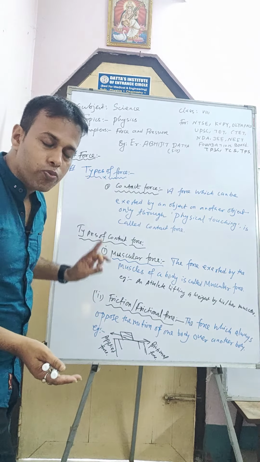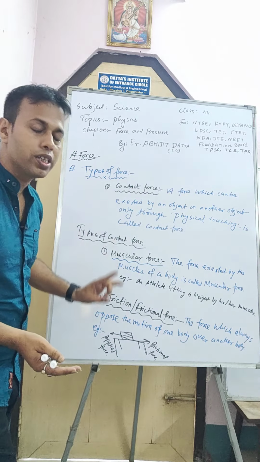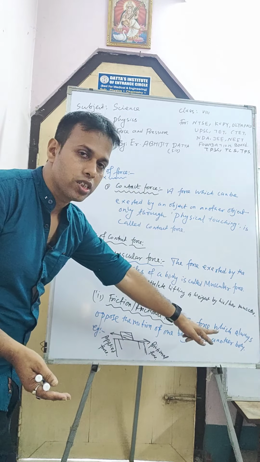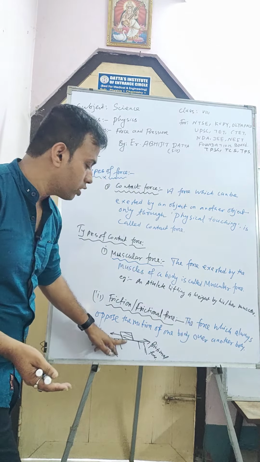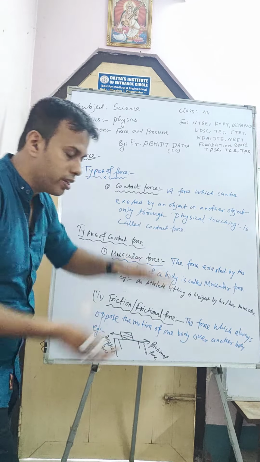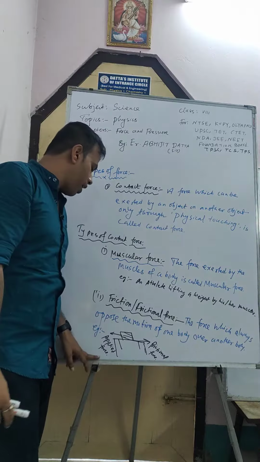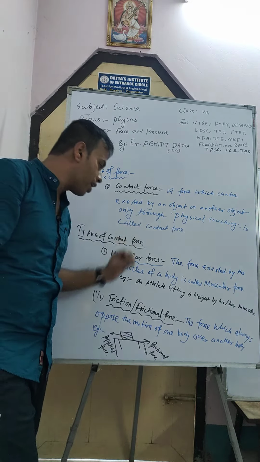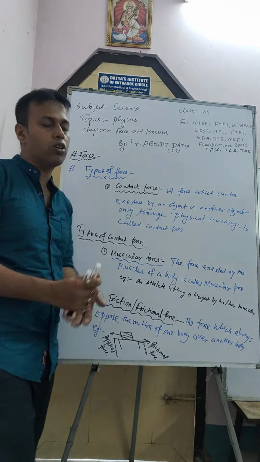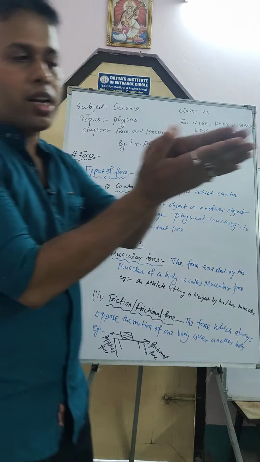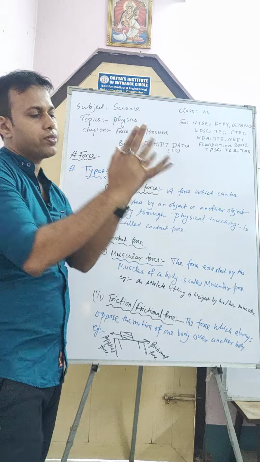Now the frictional force will be in the opposite direction, opposite to the moving of the object between the contact surfaces. So this will be frictional force and this will be applied force. Frictional force is another kind of contact force because friction force exists when two bodies are in contact with each other.